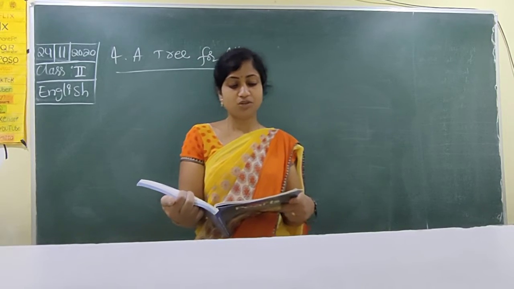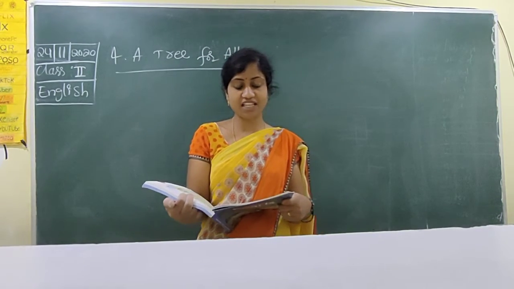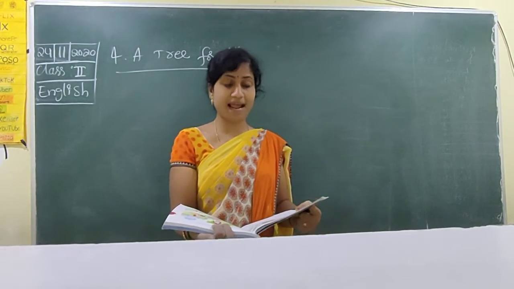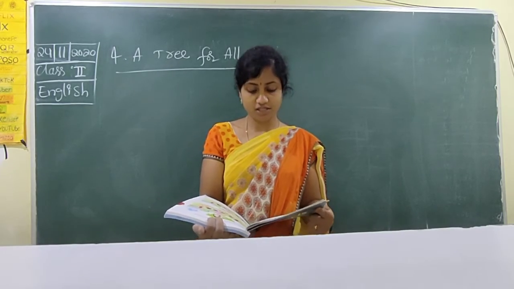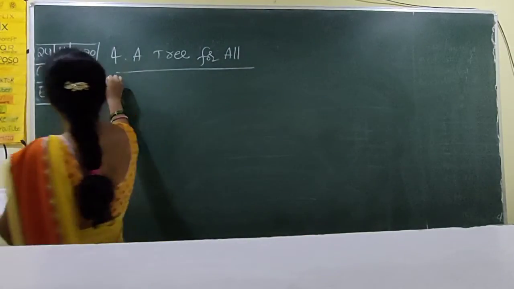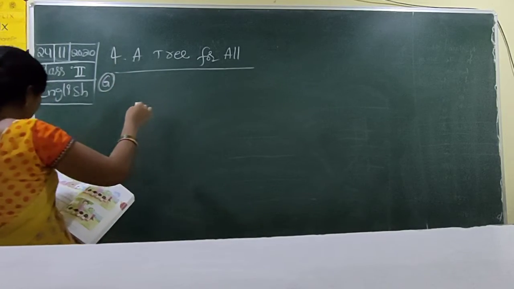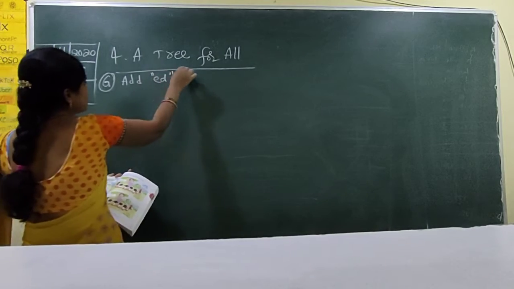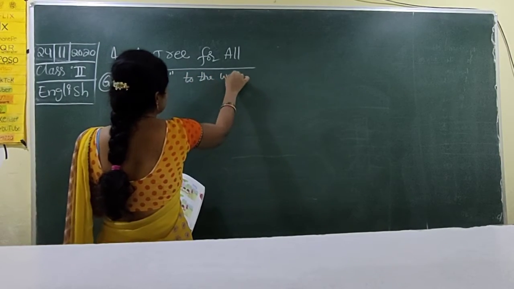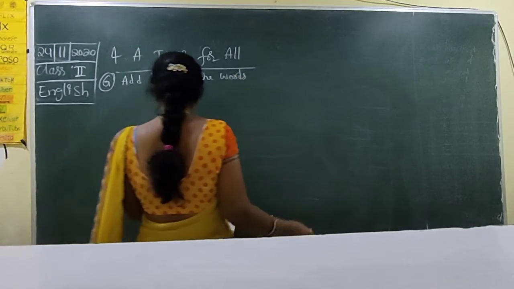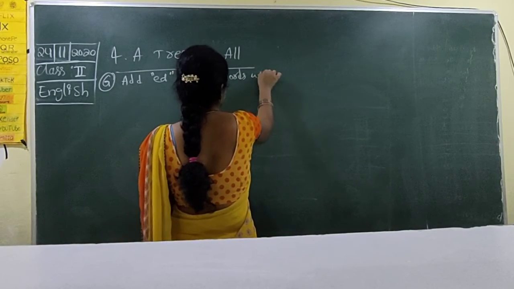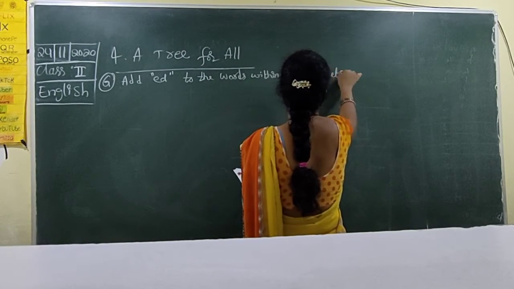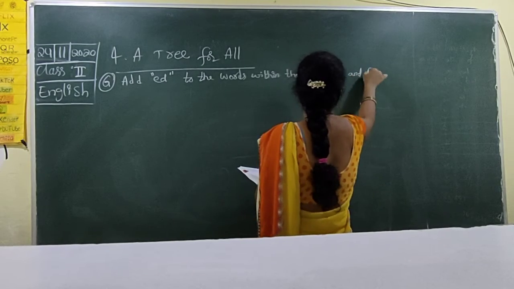Add ed to the words within the brackets and fill in the blanks. Related to the picture, the conversation is given, and the fill in the blanks are also given. You have to find out. Okay, children, G bit. Add ed to the words within the brackets and fill in the blanks.